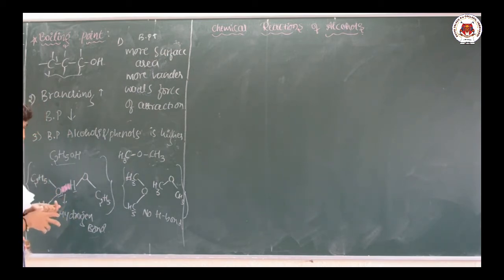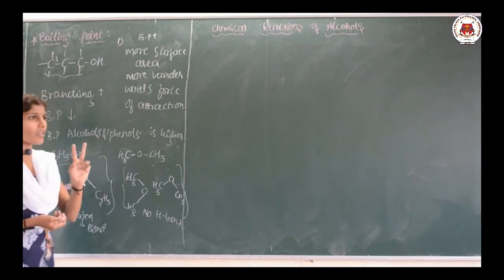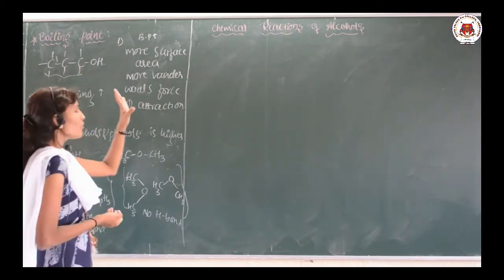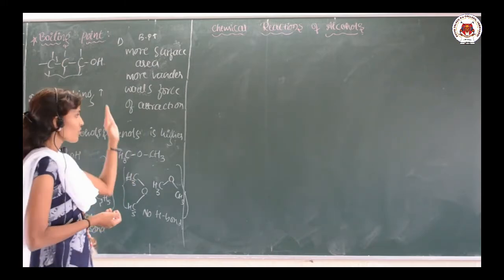So, this is the reason why the boiling point of the alcohol and phenol is more as compared with the other compounds. Okay. So, this is regarding the physical property. There are only two physical properties, one regarding solubility and one regarding the boiling point. I hope it is clear for you.